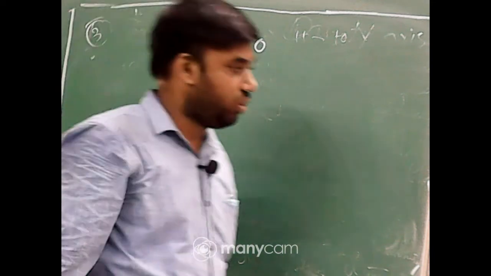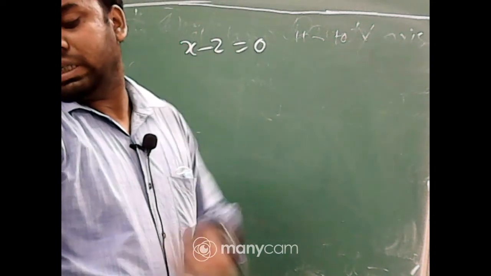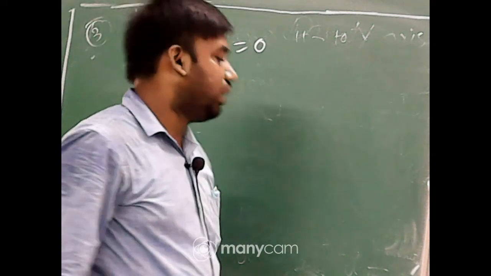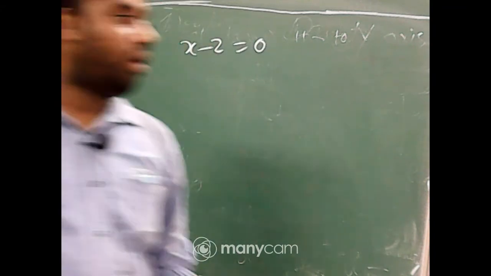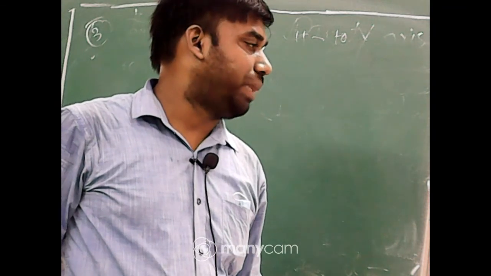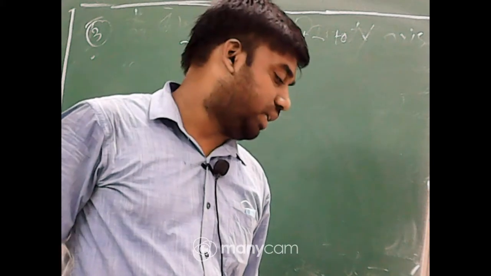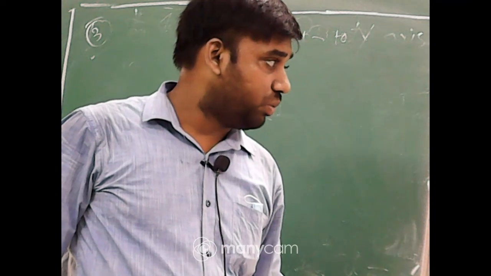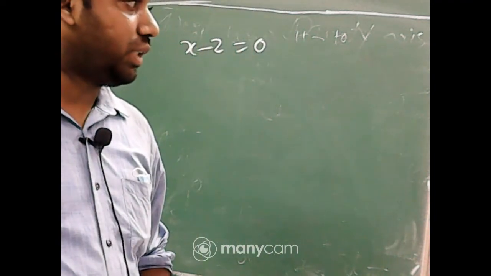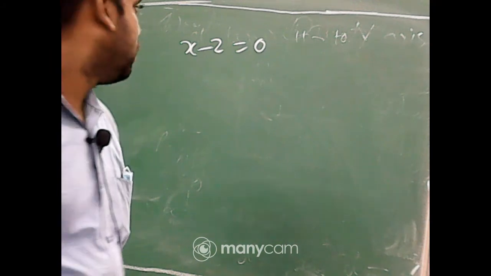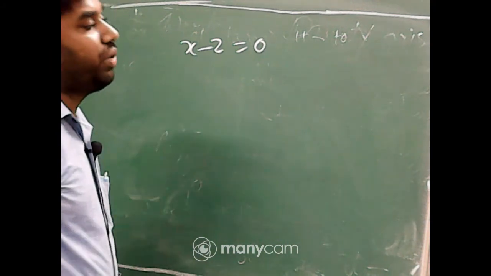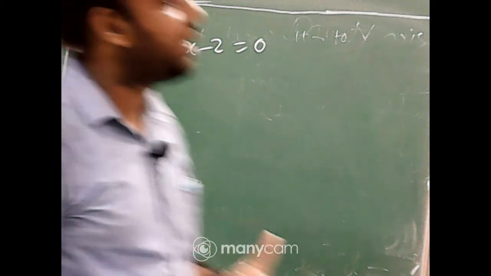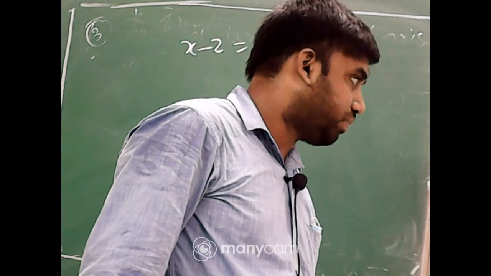X minus 2 equal to 0. Is that equation parallel to x-axis, parallel to y-axis, or parallel to the xy plane? Which one is the correct answer? Write it down quickly.